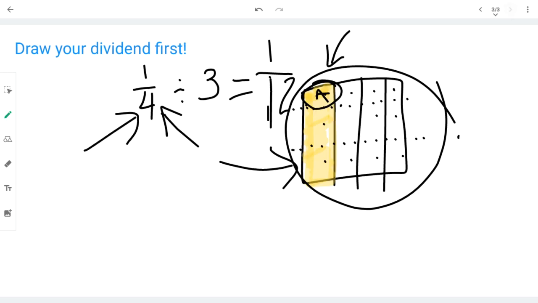Right? All I did was switch them around, and it completely changes the model, and therefore completely changes the answer. This is why we say to you in class that in division, the order matters. When we multiply, it doesn't matter which way we go, but when we divide, it really matters what number comes first, second, and what's your quotient.